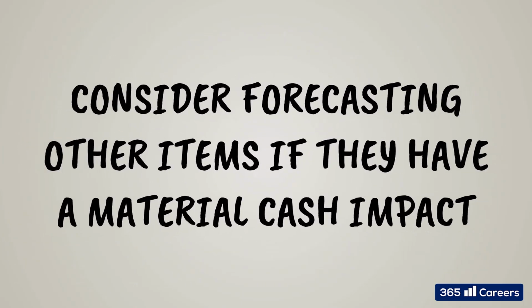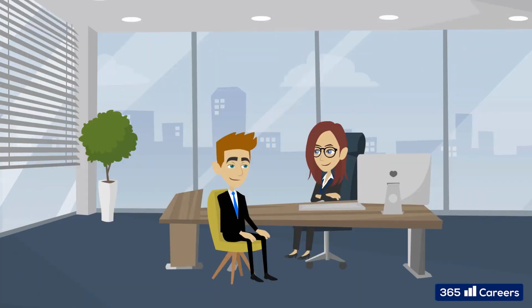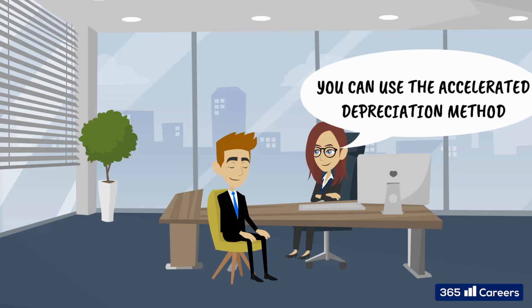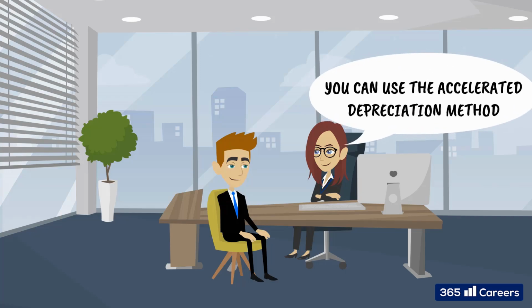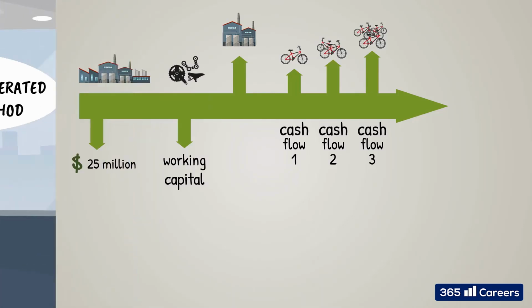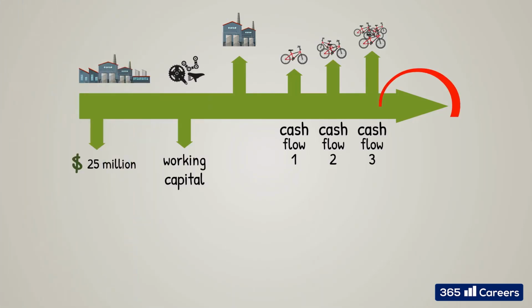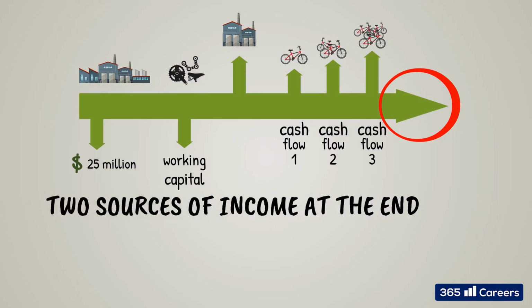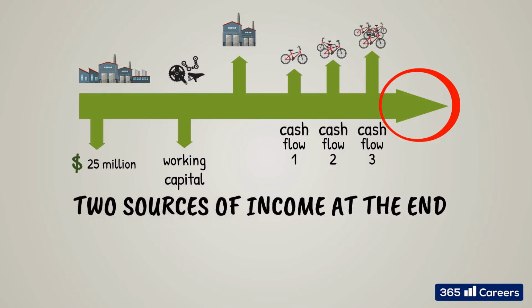Depending on the project your company is working for, you may want to consider the impact of other balance sheet items too. For example, in certain legislations, we could deduct certain costs earlier, which will give rise to deferred tax liabilities. If so, and the amount is serious, we should take deferred taxes into consideration when coming up with cash flow estimations. At this point, we've estimated all P&L and balance sheet items necessary for calculating recurring cash flows. And this takes us to the end of our project, when we can expect 2 types of inflows.